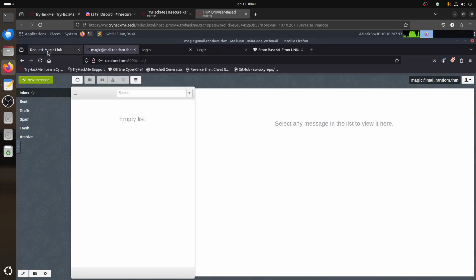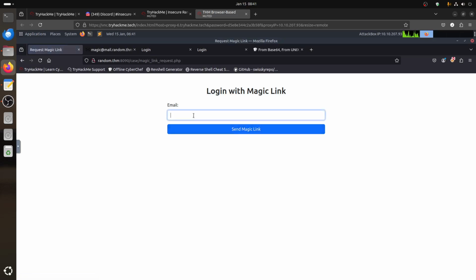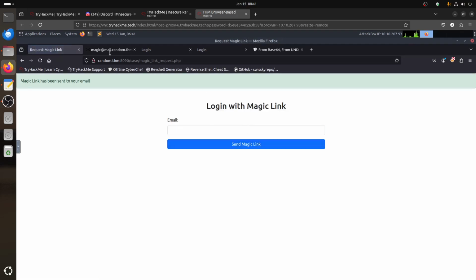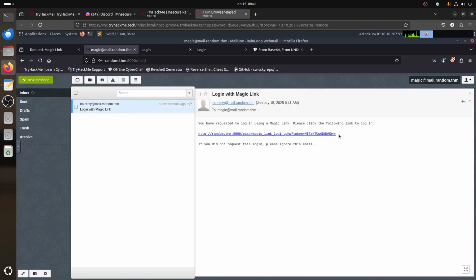Now we know the email is magic at mail dot random dot TryHackMe. So if I send magic there and refresh, now we got the magic, and that's the number, the base 64.